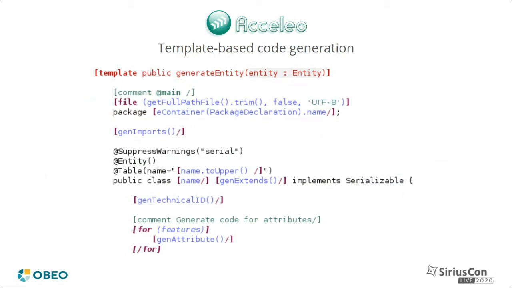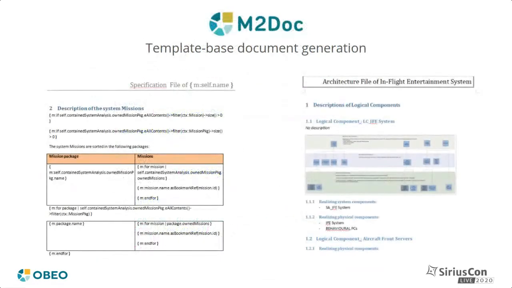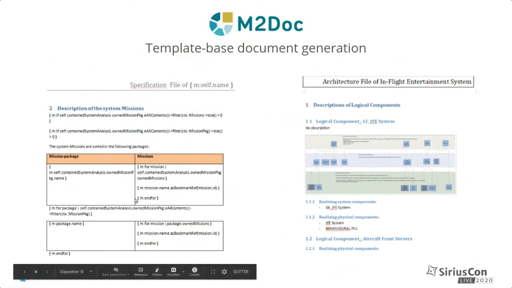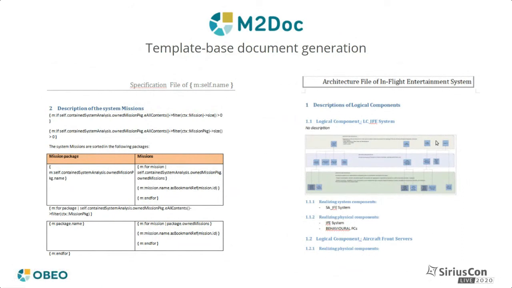Acceleo is also available to write code generators for your models if they represent executable programs. And for document generation, we have M2Doc, which can generate documents from your models using templates defined directly in Microsoft Word here. And the documents generated can even embed directly exported Sirius diagrams as shown on the right.